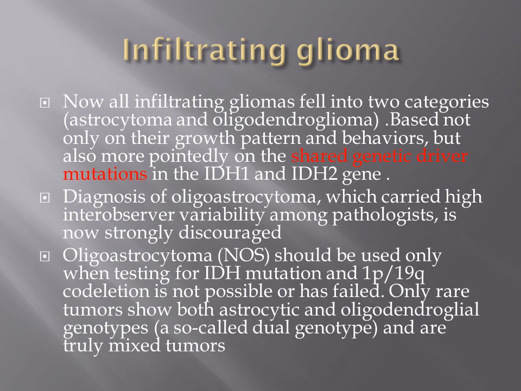The diagnosis of oligoastrocytoma, which previously we used to give, is now strongly discouraged because these are very rare tumors. Oligoastrocytoma not otherwise specified should be used only when testing for IDH mutation and 1p19q co-deletion is not possible or has failed. Very rarely do tumors show both astrocytic and oligodendroglial genotypes, so mixed tumors are very rare. So usage of oligoastrocytoma is now strongly discouraged.